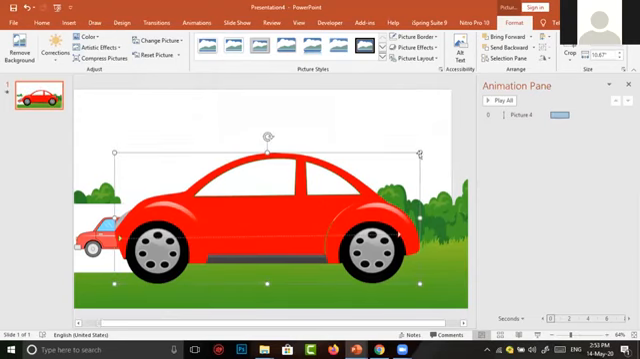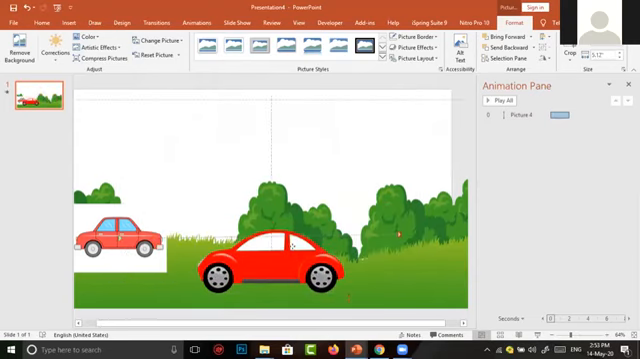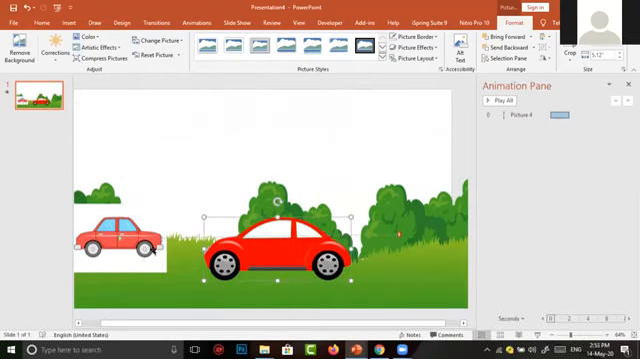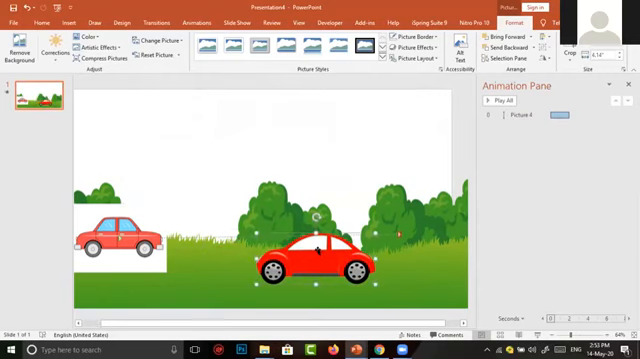Now you can feel the difference between both the cars. The previous one is with a white background, and the car I have now inserted has no background. It is a transparent one. This type of image is called PNG.